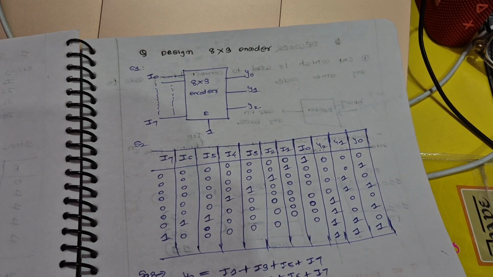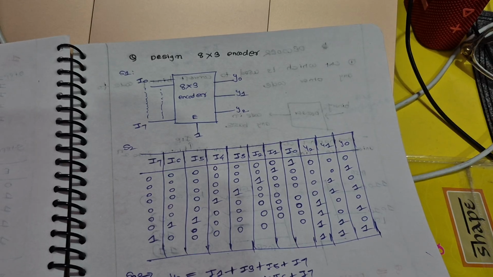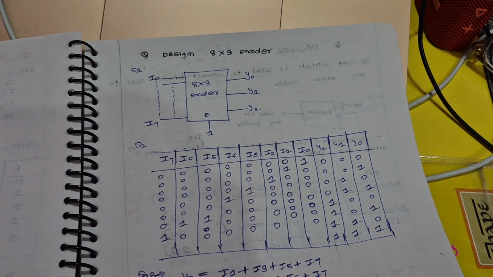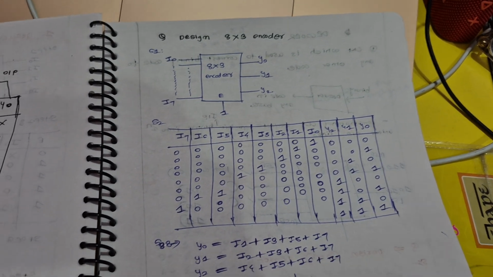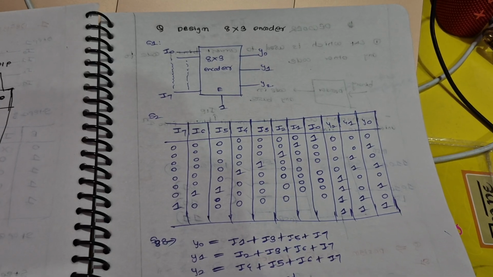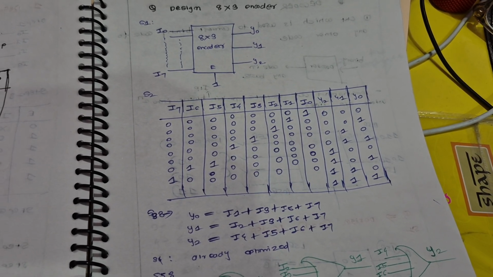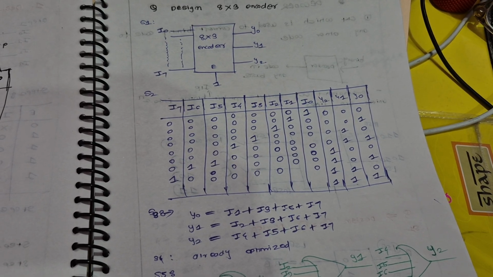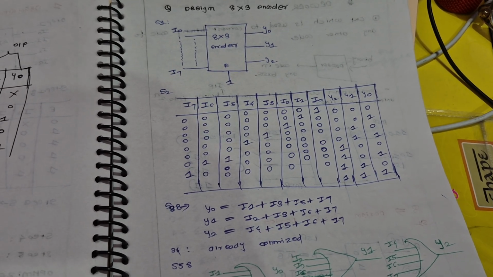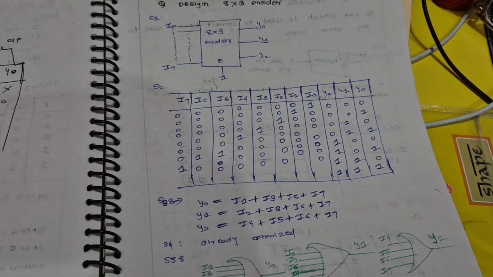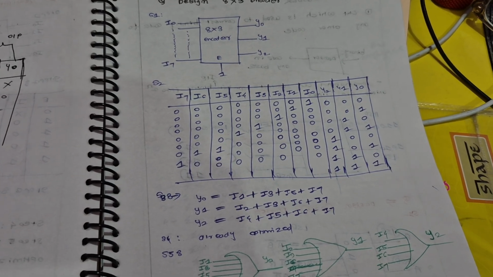You can see, for 8:3, from 0 to 7 there would be combinations. So for 0, 1 is present, then 1, 2, 3, for each till 7 one would be there, which is very common, like a binary thing, you can see.